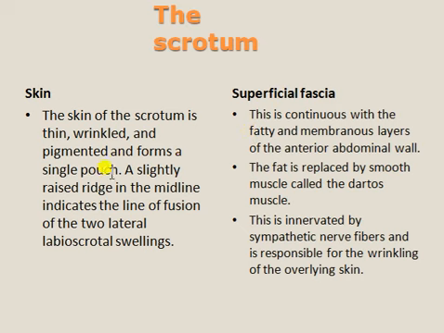So that is how the skin is present. The next layer is the superficial fascia. This is continuous with the fatty and membranous layers of the anterior abdominal wall. So it is continuous with the abdominal wall, but the fat is replaced by smooth muscle called the dartos muscle. Actually in the abdomen fat is present, but here instead we have the dartos muscle.